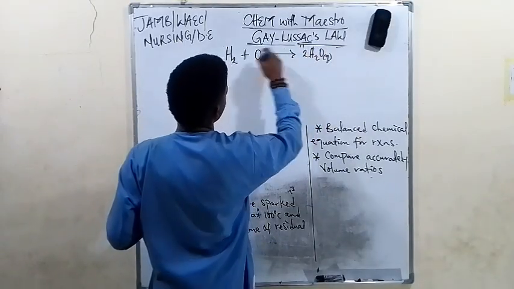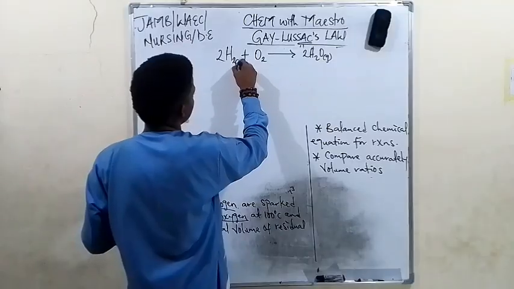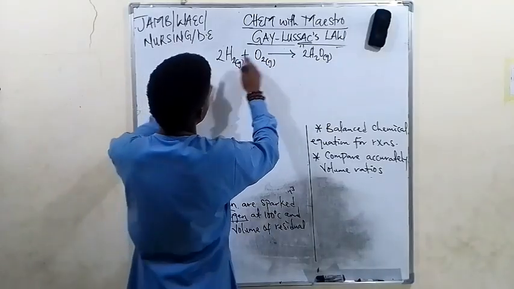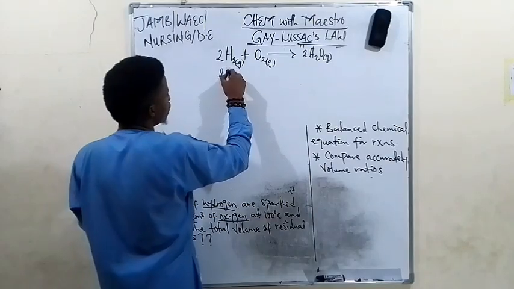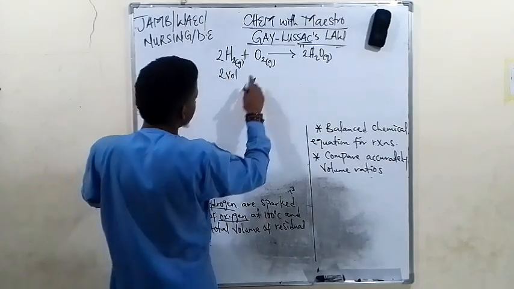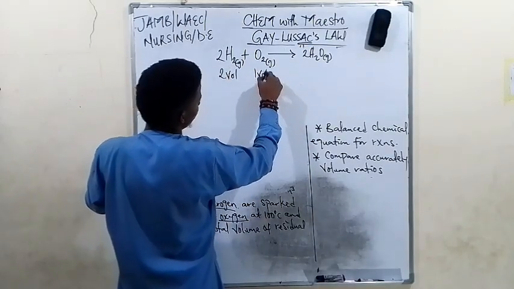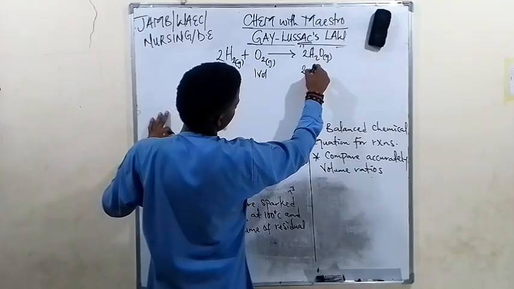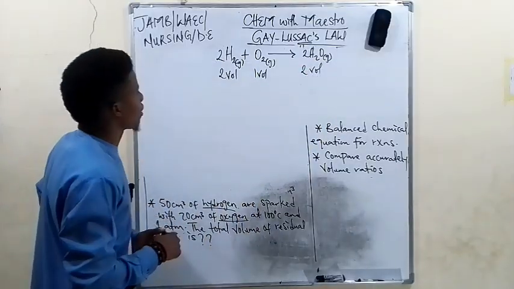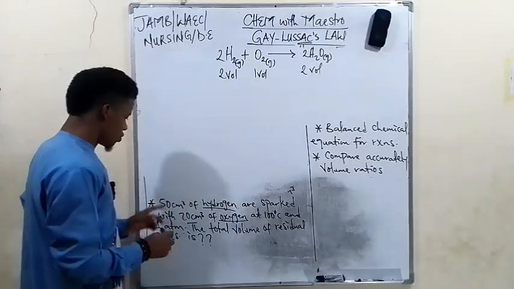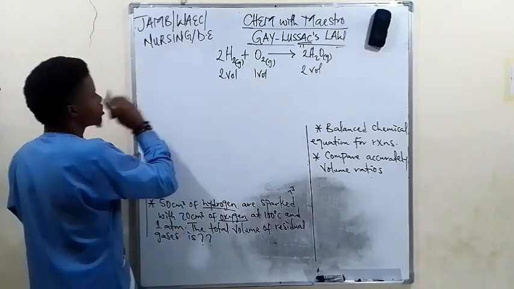By the time you balance the reaction, you're just going to get 2, 1, 2. That's telling us that 2 volume of hydrogen reacts with 1 volume of oxygen to give us 2 volume of steam, water.